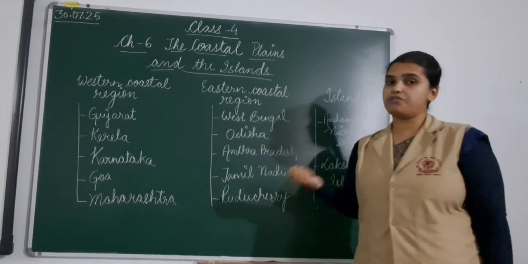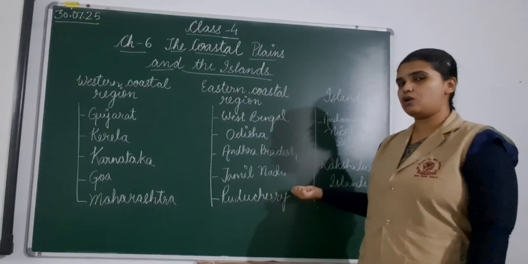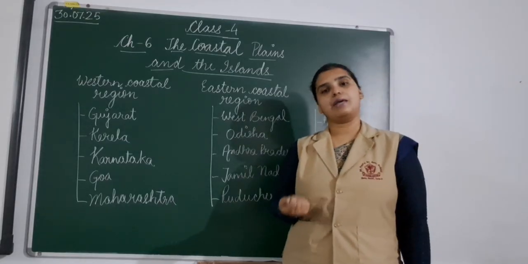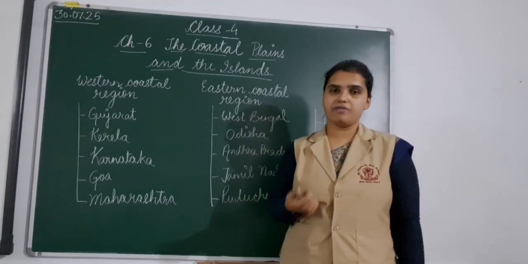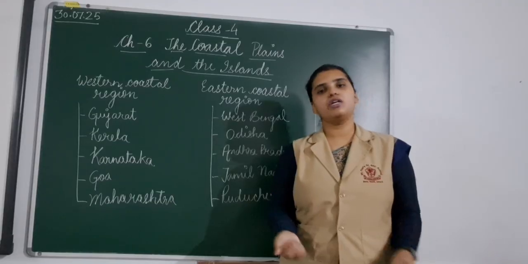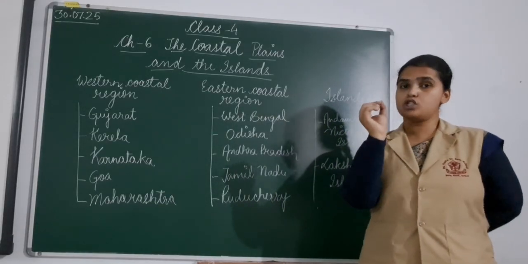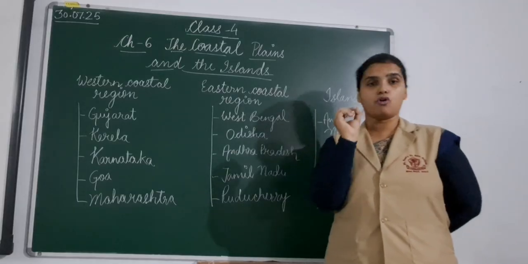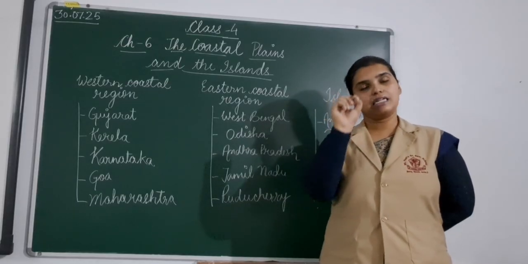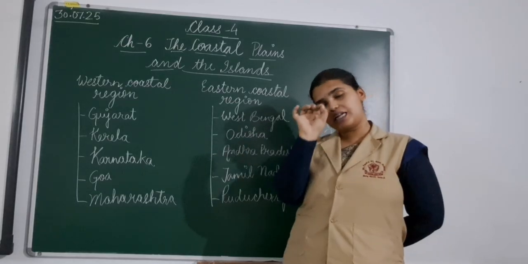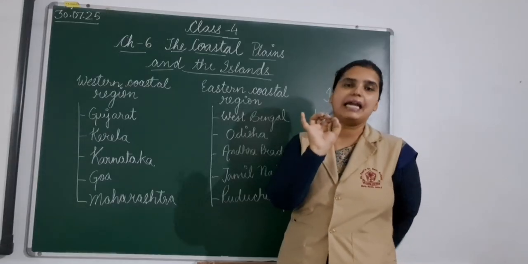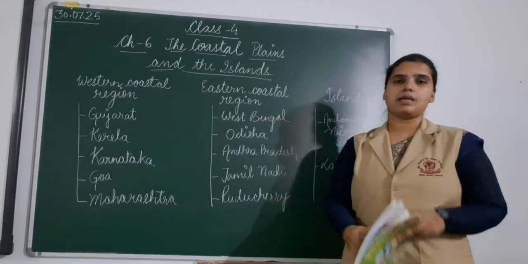Plus we have one more famous tourist destination in Tamil Nadu, that is the Mahabalipuram temple. It's a very famous temple, very old temple and very popular tourist destination. Then we have the southernmost point of India. I've already discussed in this class that Kanyakumari is the southernmost tip of mainland India. That is also situated in Tamil Nadu.